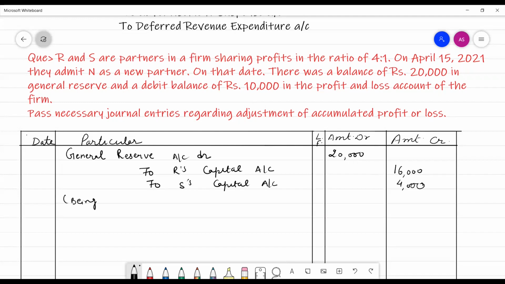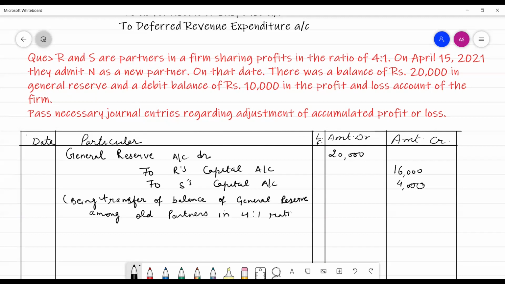Being transfer of the balance of general reserve among old partners in the old ratio, in 4:1 ratio, which is the old ratio.